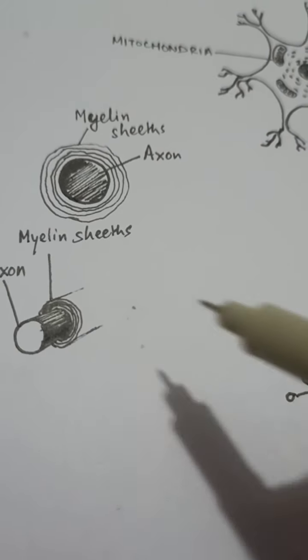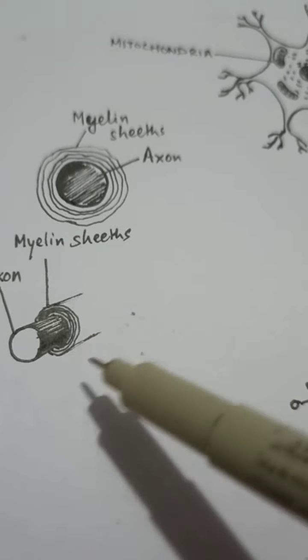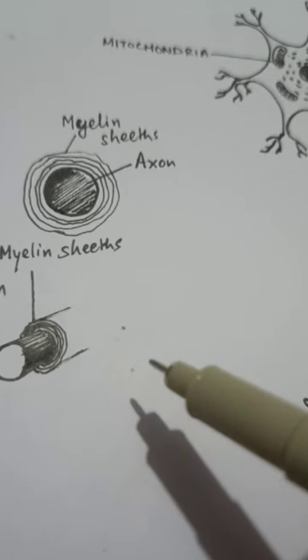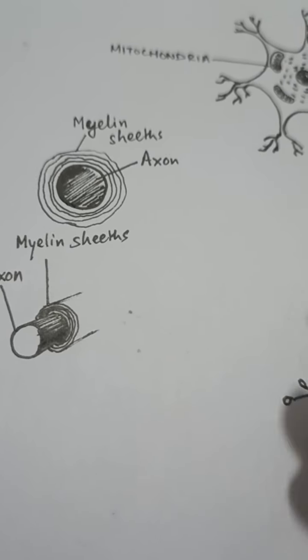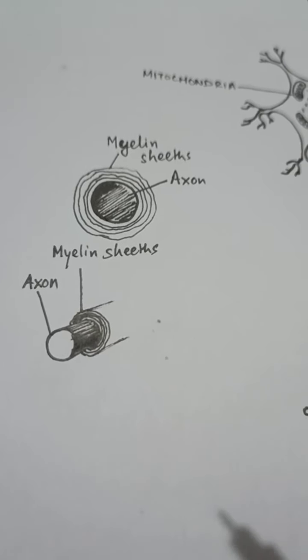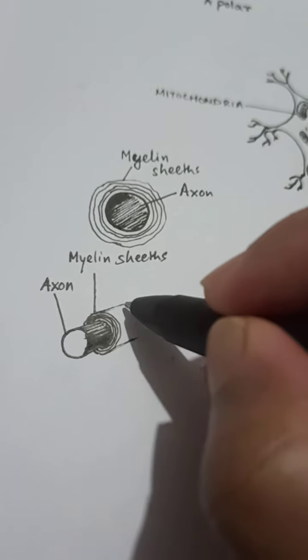This myelin component is layered on top of it, but it is not going to come all by itself. There's definitely something responsible for the secretion of the myelin on top of it, and that something will be, let's try it with another color pen.